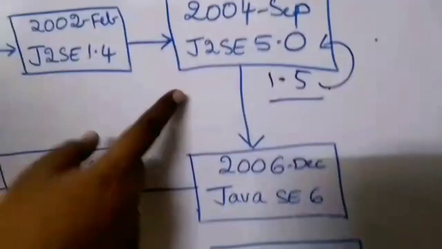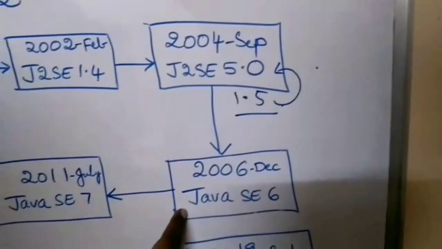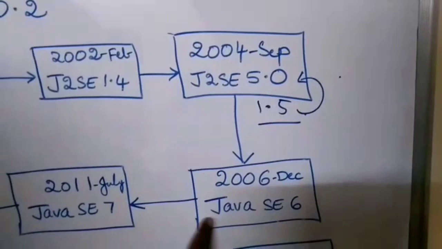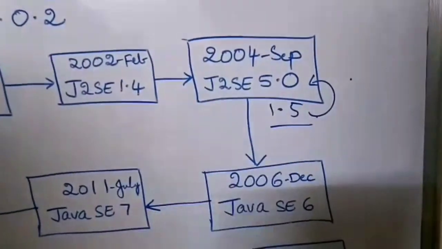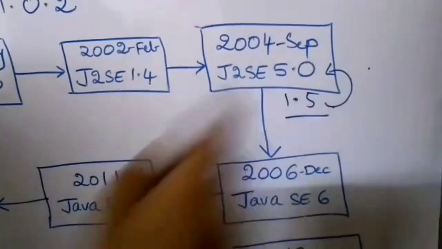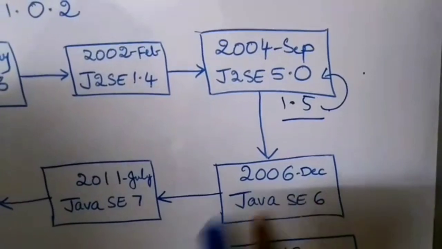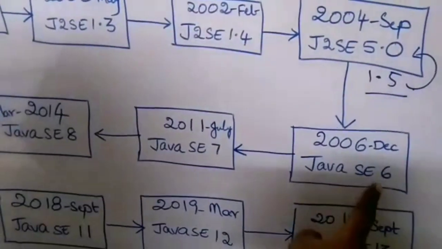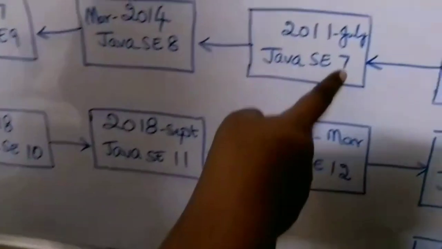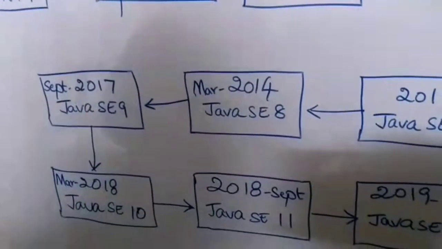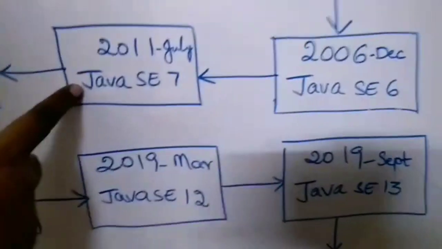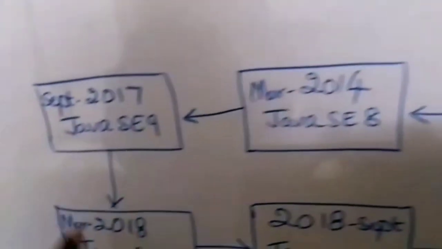Again, if you take a look at version 6, the naming convention has changed once more. It became Java Standard Edition. They dropped the 2 and made it Java Standard Edition, and they even dropped the dot 0, so it is not 6.0, it is just 6. After version 6, for the consecutive versions, it is just a major version number. There is no minor version number, and Java still follows the same naming convention today.